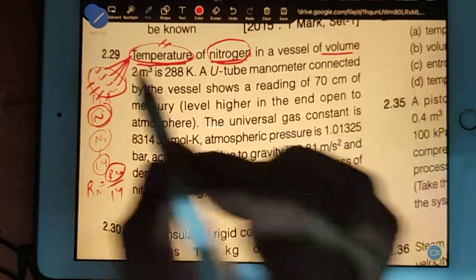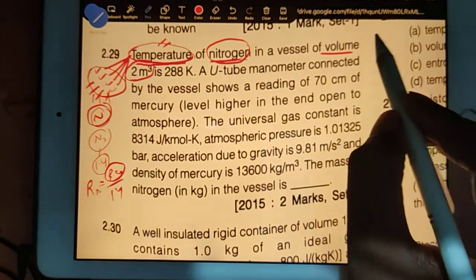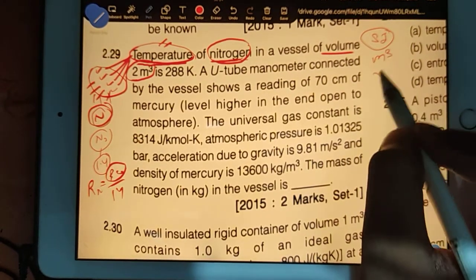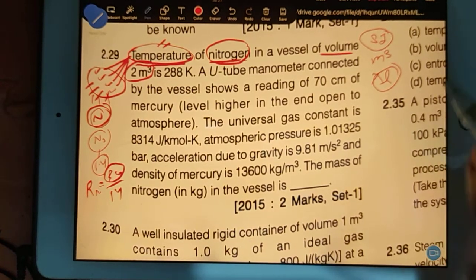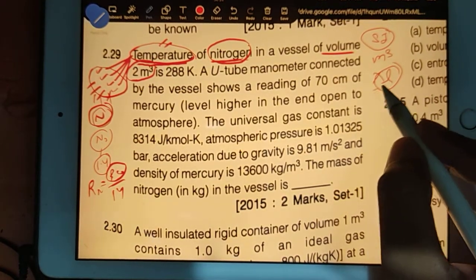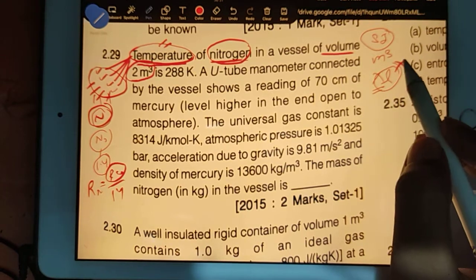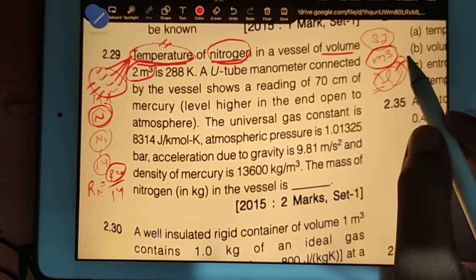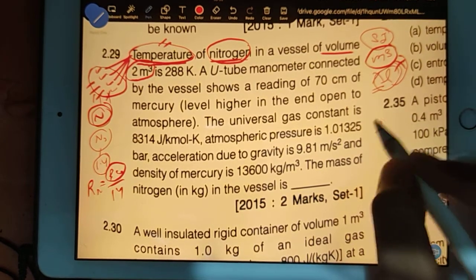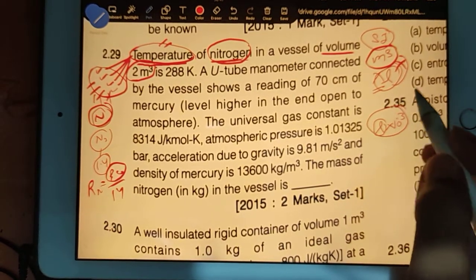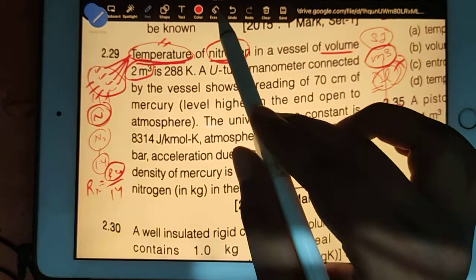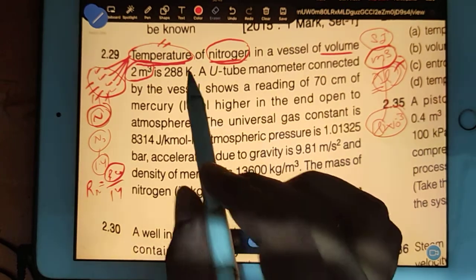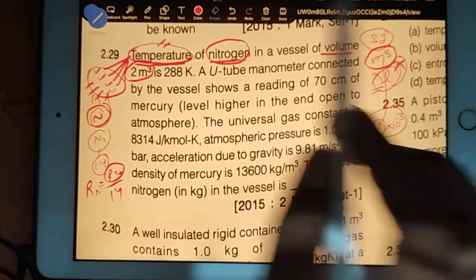We'll go ahead. Volume is given as 2 meter cube. Always remember, whenever data is given, it must be in SI unit. SI unit means for volume it should be meter cube. It should not be liter. Students know that liter is not an SI unit and meter cube is, but they used to forget how to convert liter into meter cube. So the best trick is, if liter is given, multiply it by power minus 3. Data will convert into meter cube automatically. I expect these things should be done very quickly. Now we'll go ahead.